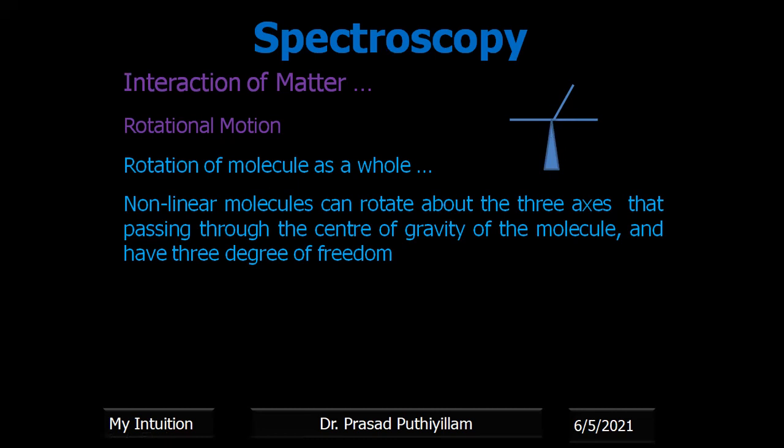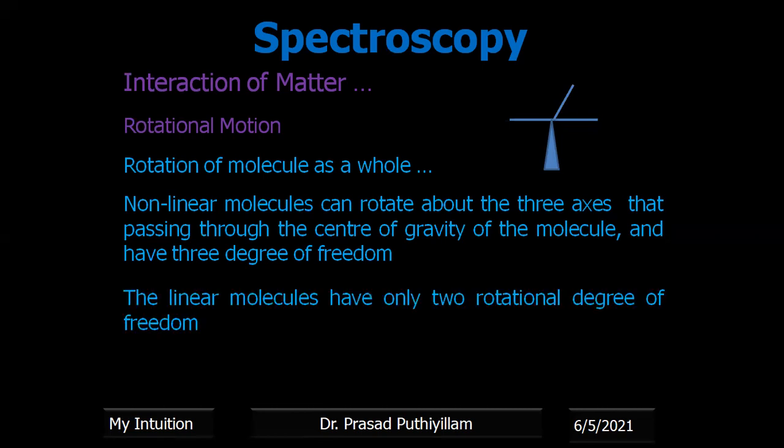Therefore, it is a non-linear molecule. And if it has a center of gravity, then it can rotate in all three possible axes. That is, it can rotate about the x-axis, the y-axis, and the z-axis. All three rotations are different types of rotation, and the atoms involved will be different. Therefore, you can say that three different types of rotations are possible, or we can say it has 3 degrees of freedom.